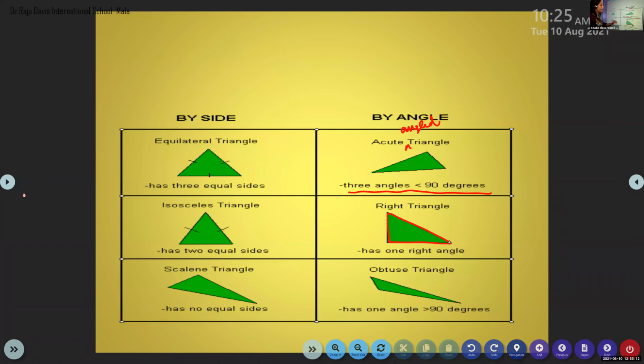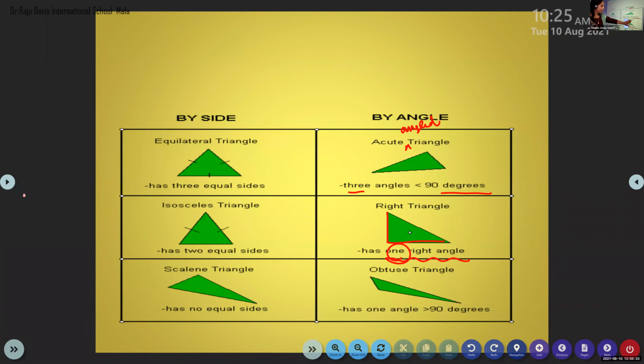Right triangle. We'll tell this as right triangle also. Right angled triangle or right triangle. Both are correct. In this, there is one right angle. Only one right angle, that word is very important.